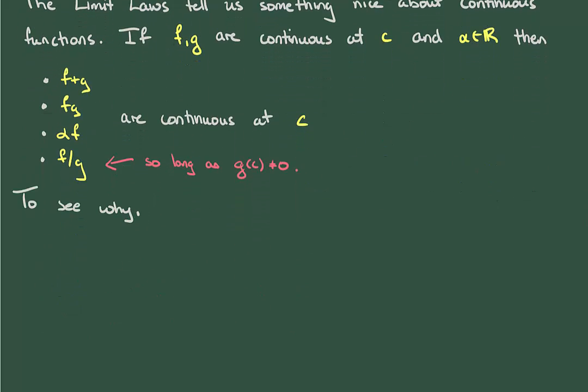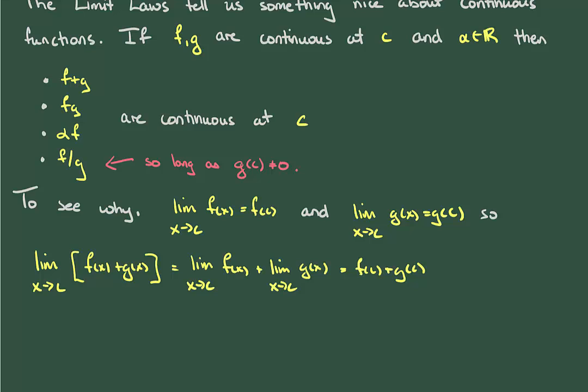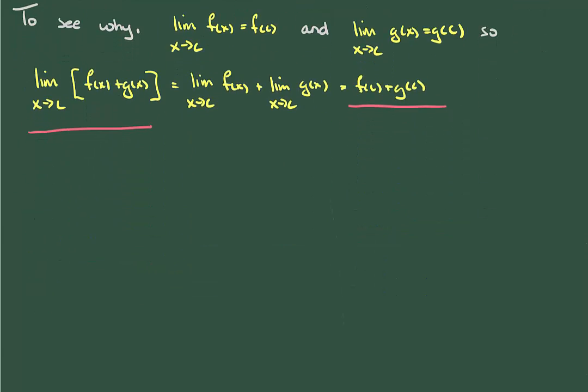To see why this is an application of the limit laws, let's look at the sum. We know the limits of f and g because we assumed that they were continuous. And in particular, they both exist. So when we take the limit of their sum, we can write this as the sum of their limits. Each of these is just the value of the function at the point c, and if we look at the first and final terms, this is exactly what it means for f plus g to be continuous at c.